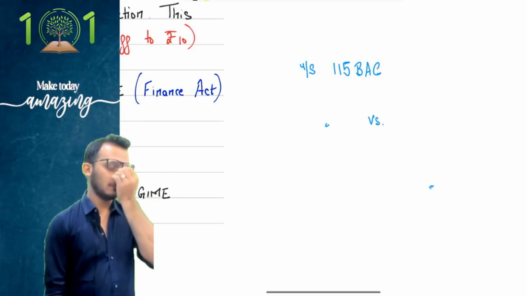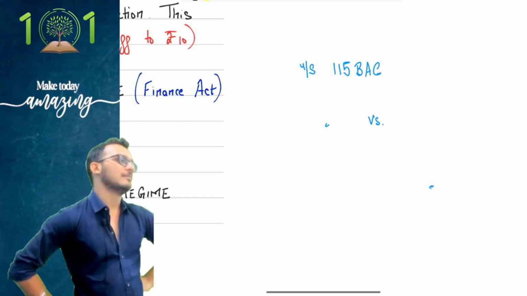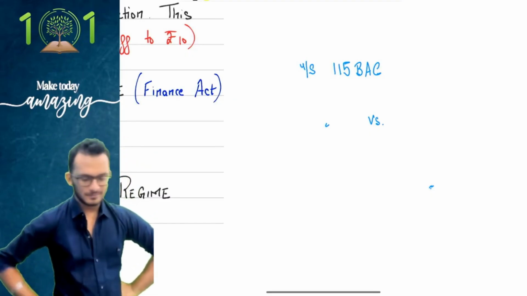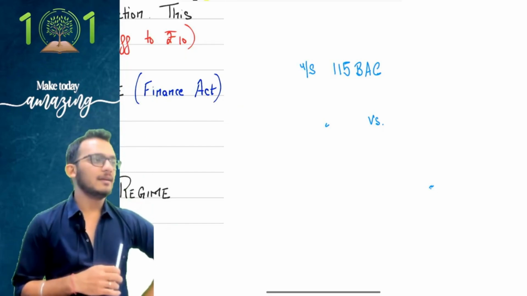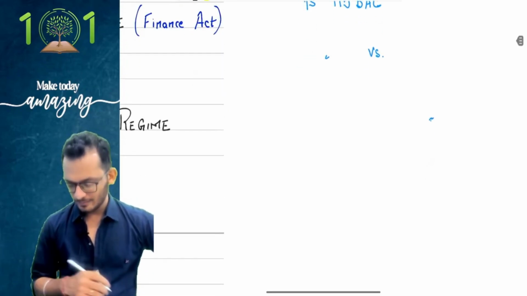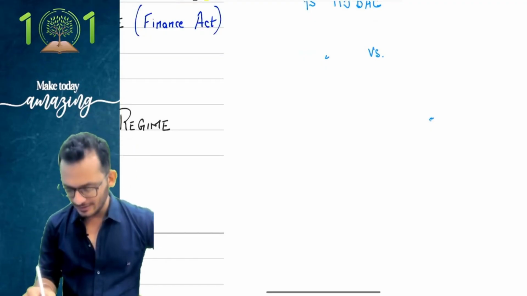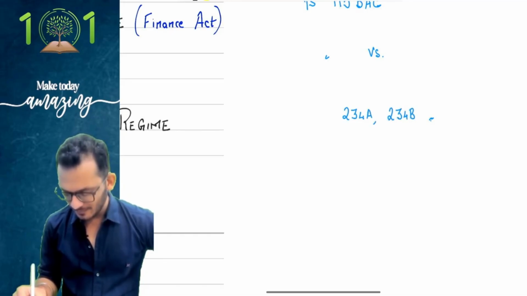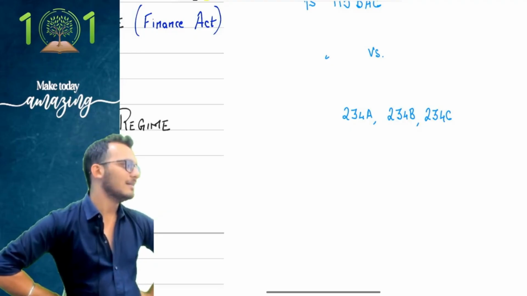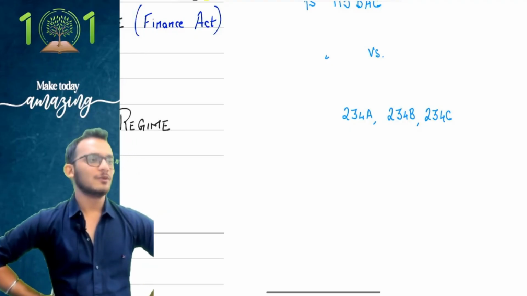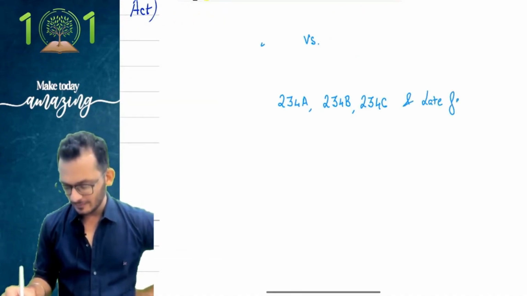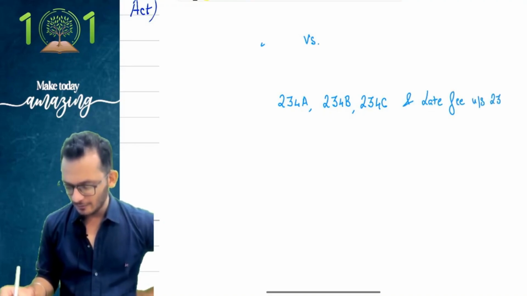Step number 14: Add interest under section 234A, 234B, 234C, and late fee under section 234F.